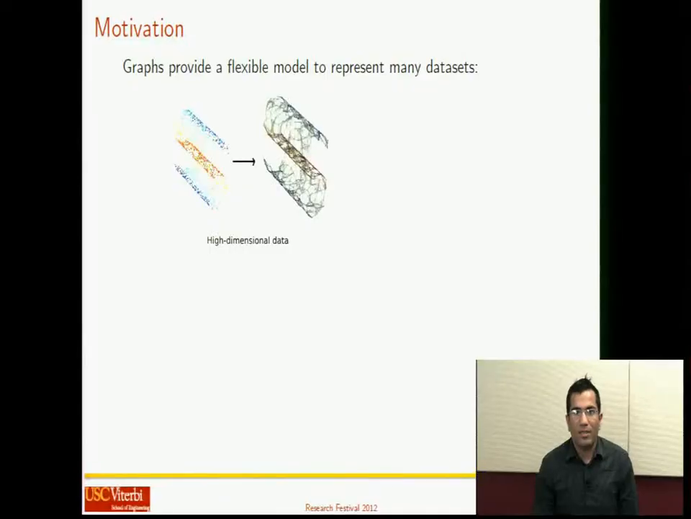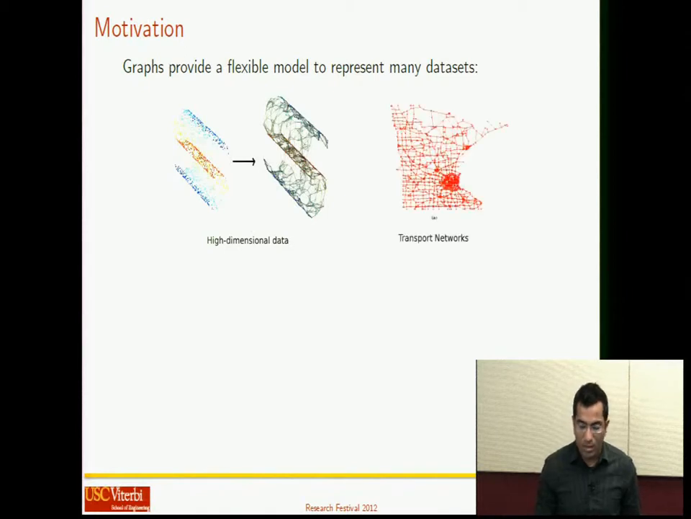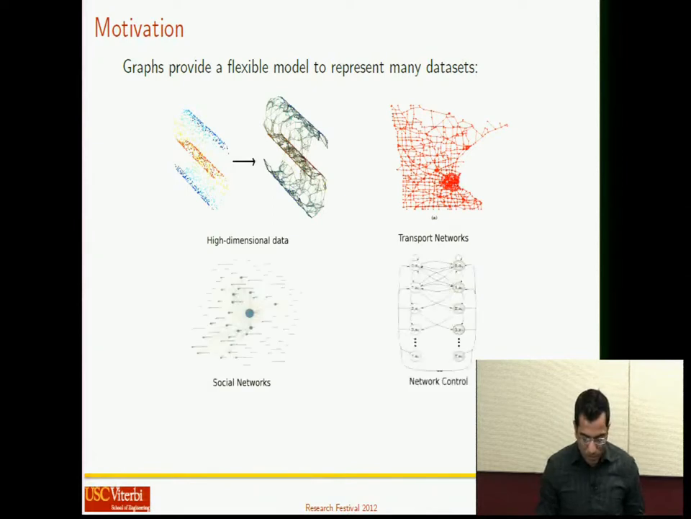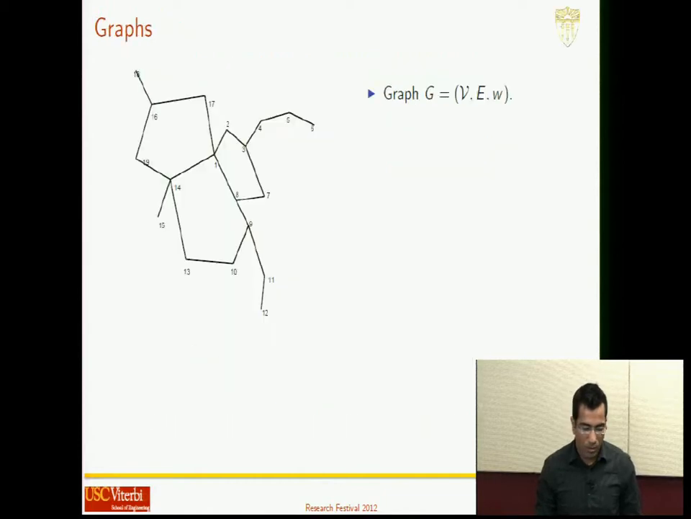Hi there, my name is Sunil Kumar and I'm going to talk about my research work on critically sampled wavelet filter banks on graphs. The motivation is that graphs provide a flexible model to represent many data sets such as high dimensional data, transport networks, social networks, network control, and many more examples.